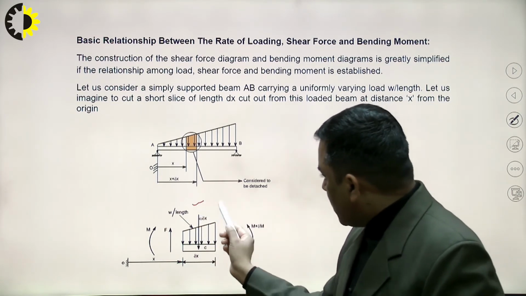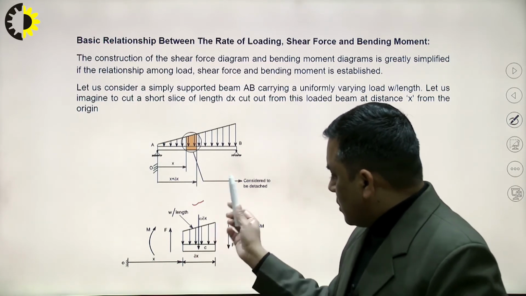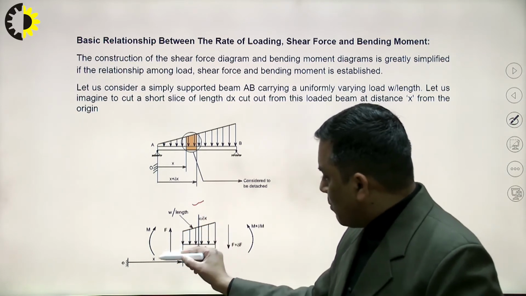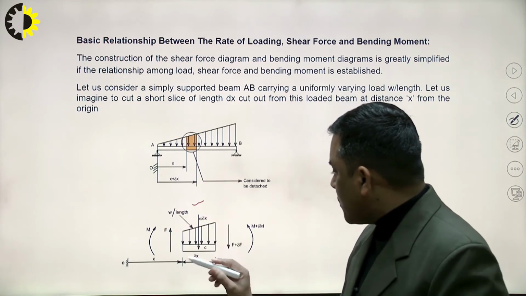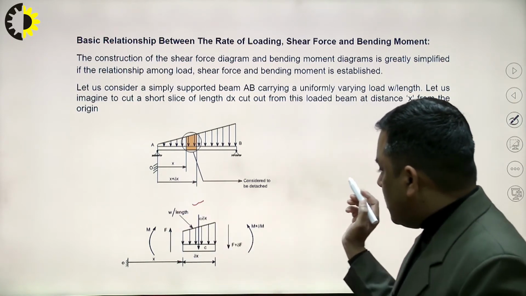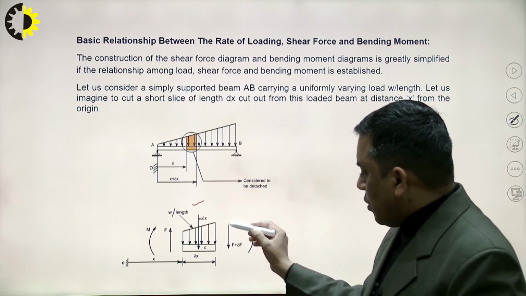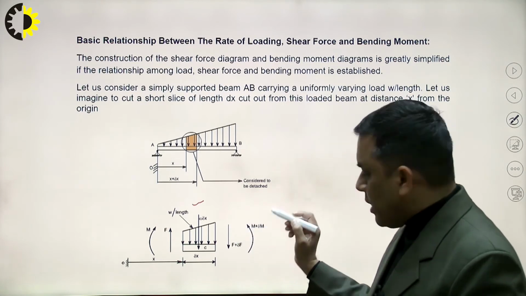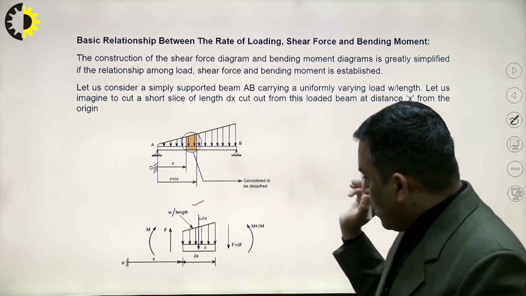Okay. So now I am taking out the small portion. The shear force on the left side is F, the bending moment on the left side of this dx element is M, and the length of the element is delta x. On the other side of the dx element, the shear force is F plus delta F and the bending moment is M plus delta M. Okay.